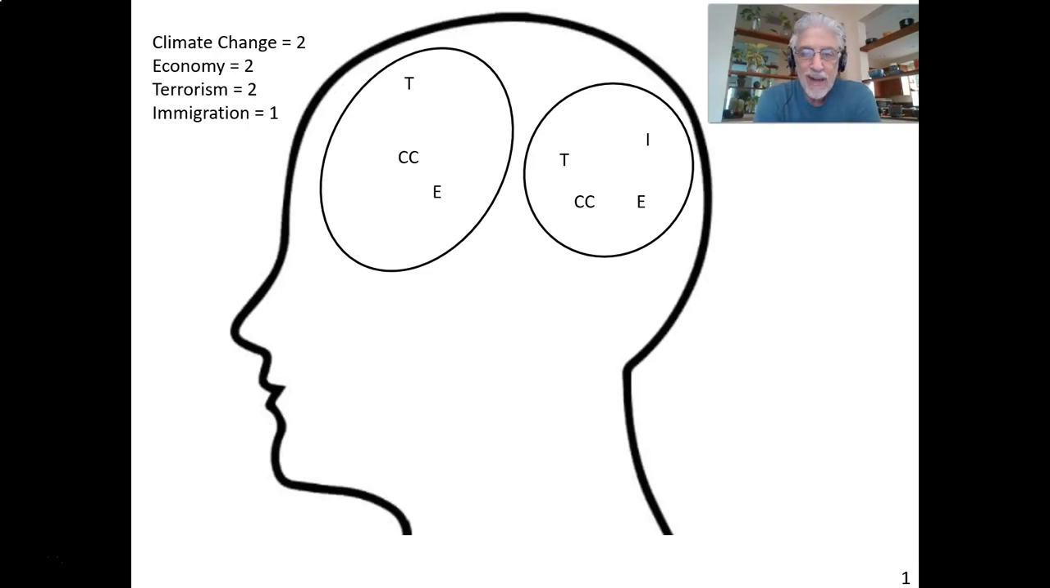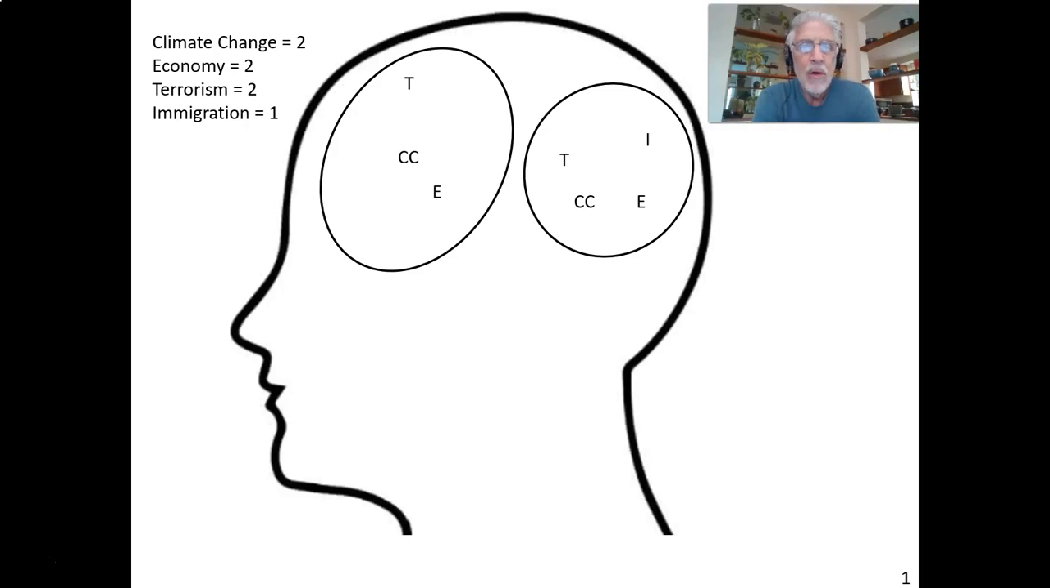So on the screen, what you're looking at is a silhouette of a head. I don't know if that's a male or a female. It's just a line drawing. And I have circles that represent the top of the head and the back of the head. For the purposes of this presentation, I'm going to assume the attitudes in the top of the head and the back of the head refer to which issues this person thinks are the most important issues of the day. That's a question that's frequently asked on public opinion polls.